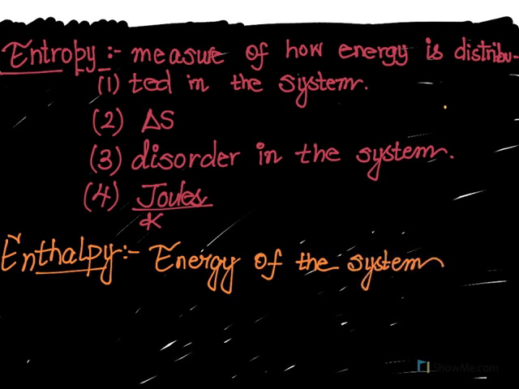So it could basically mean there is disorder in the system. There is some energy that is being used from outside, from the environment. There's some energy lost in the system. So enthalpy would be the sum total of the total energy of the system. And enthalpy is denoted by delta H.